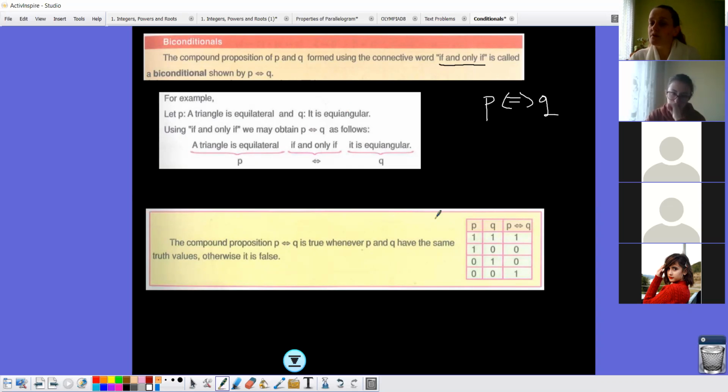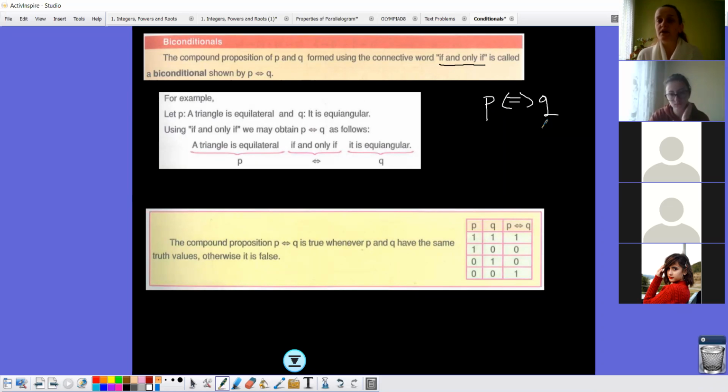So what will be the truth values of this one? It will be true if both of them are the same. For example, if both of them are true or both of them are false. In the other cases, it is false because it cannot be one of them true and the other one false. It doesn't work because it is two-sided. It affects two parts, okay? Both of them affect each other. If you're writing, I can wait or I can show you some examples if you want. Sure, I'm writing. Wait a little bit, please.